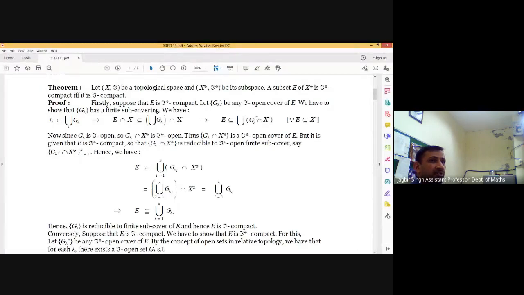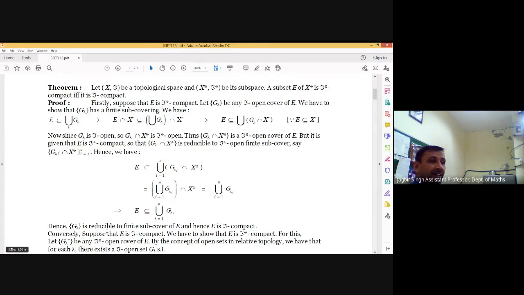Now G lambda is open in T, so G lambda intersection X* is open in T*. It means this is an open cover of E with respect to T*. And E is T* compact, so this open cover must reduce to a finite subcover of the type G lambda i intersection X*, where i lies from 1 to n.